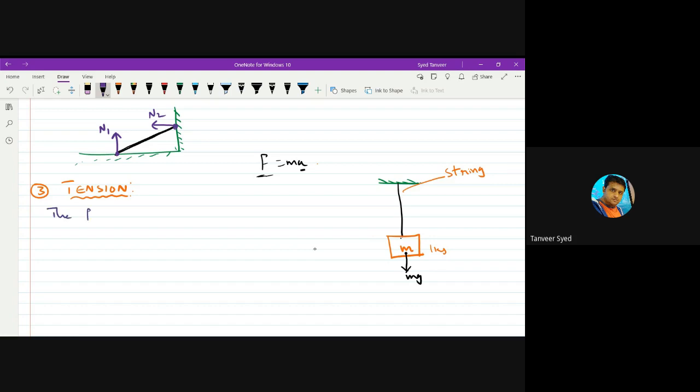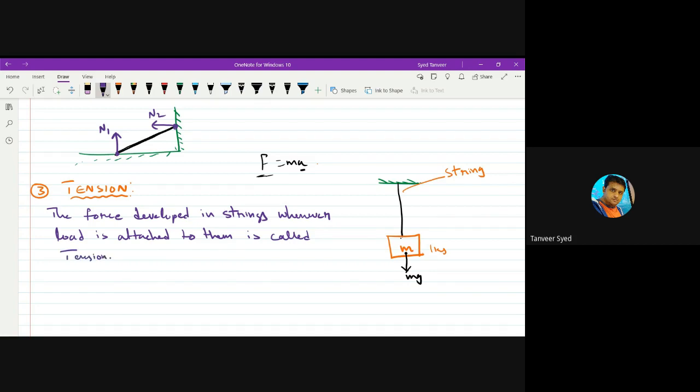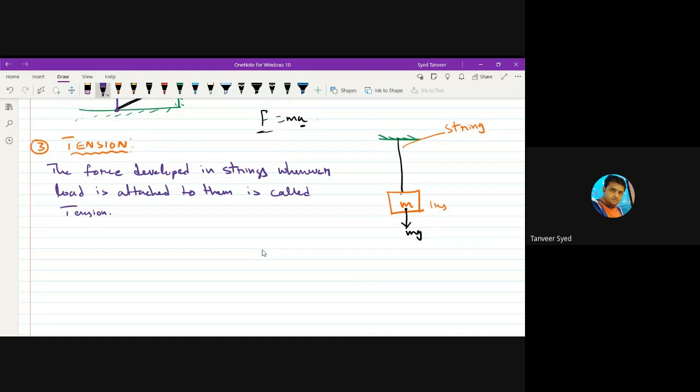The force developed in strings whenever a load is attached to them is called tension. Okay.